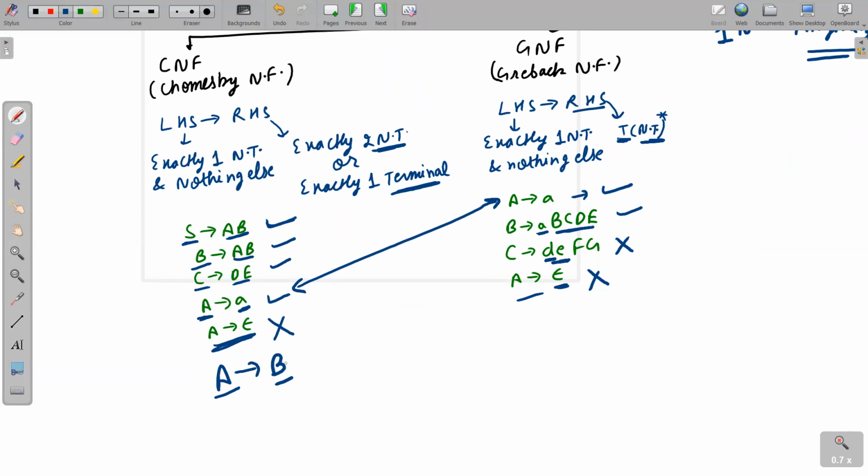That was about your reduction of context-free grammars. I have already told you about what exactly unit productions are, and unit productions are not allowed in CNF as well as in GNF. Why are these not allowed? Simply apply the definition itself. RHS exactly two non-terminals.